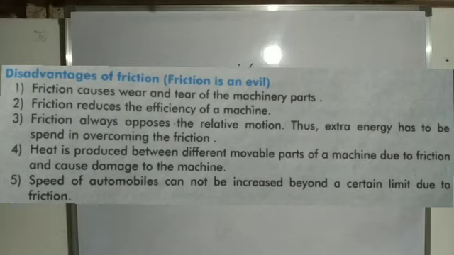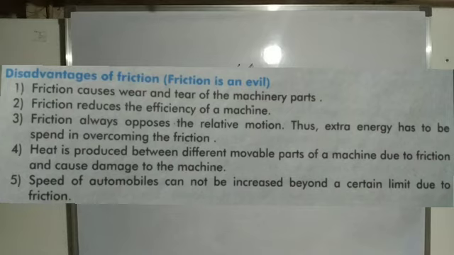Machines generally get worn out because of a lot of friction. So friction causes wearing and tearing of the machinery parts. Friction also reduces the efficiency of a machine. It means the strength of a machine decreases because of friction.